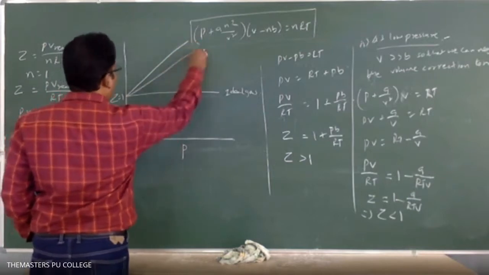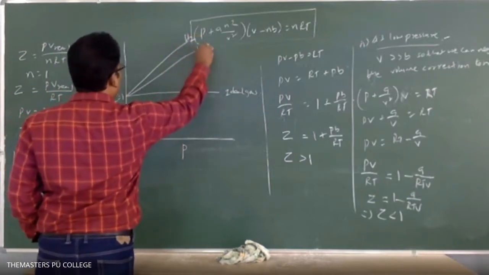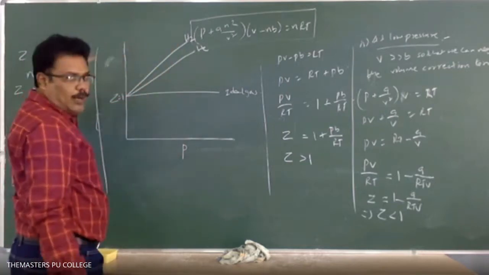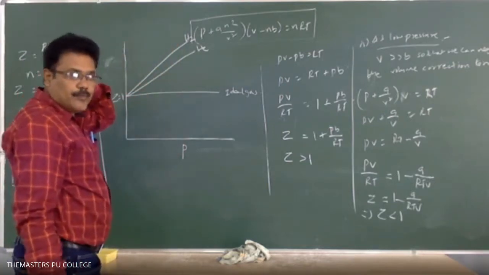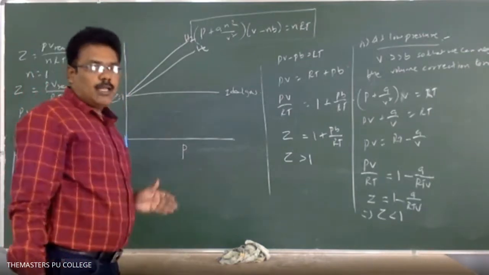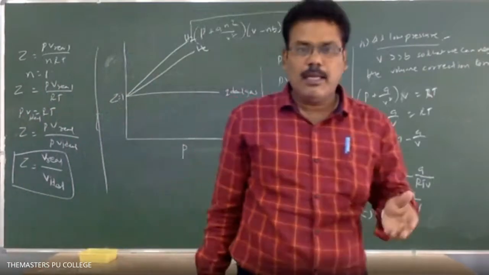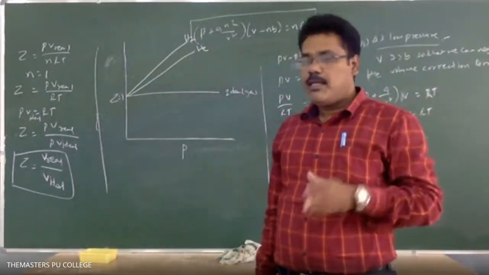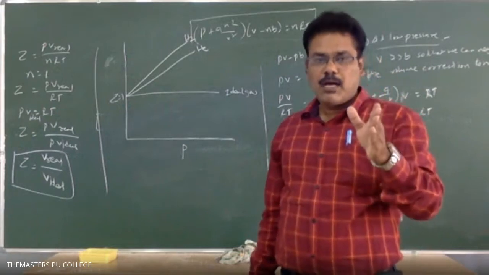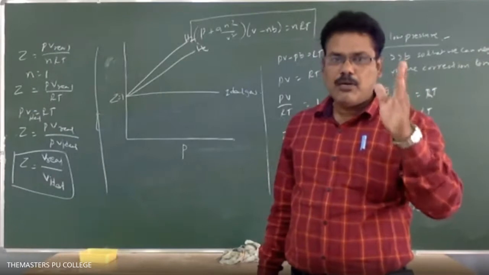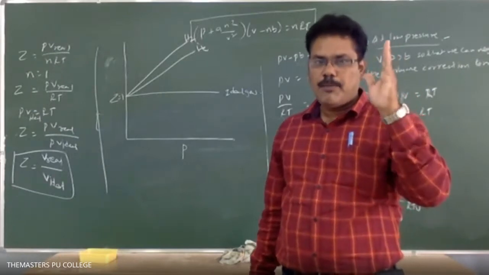Hydrogen and helium show Z above 1, so that means it is the positive deviation, greater than 1. Why do hydrogen and helium show the positive deviation? Because of strong attractive forces and repulsive forces between the hydrogen and helium atoms in a molecule.